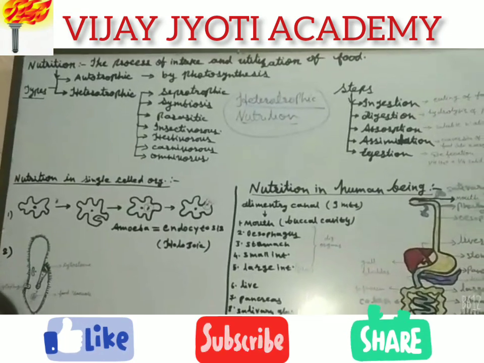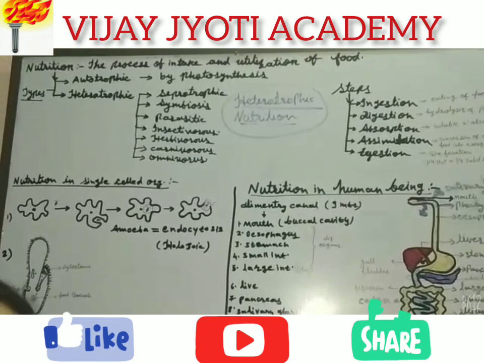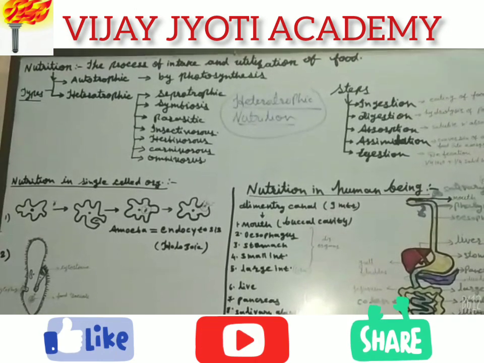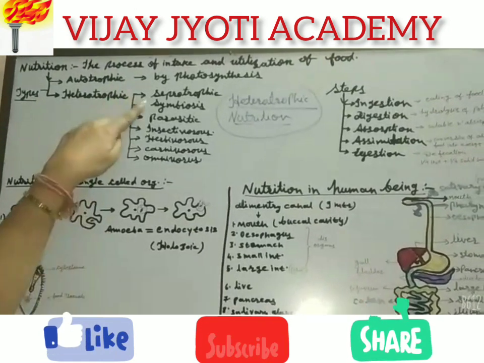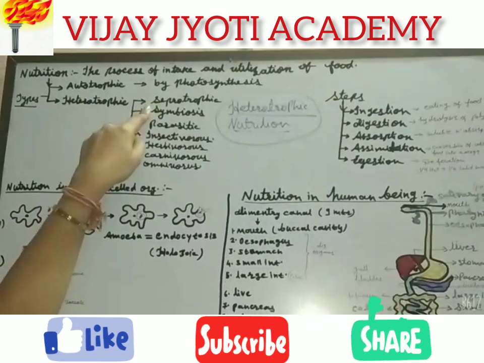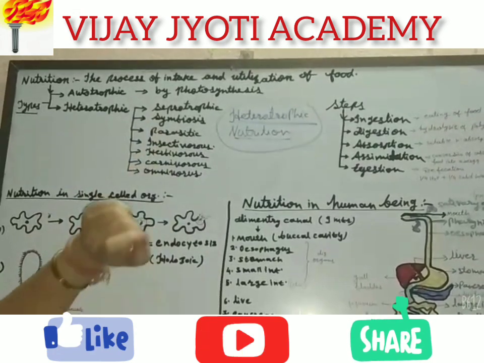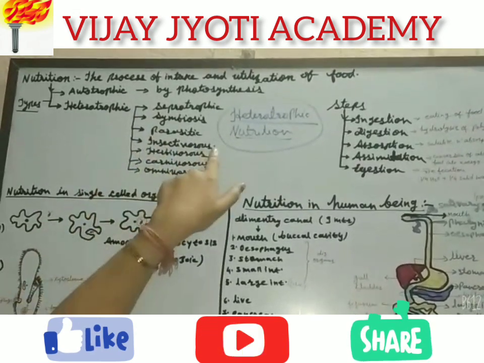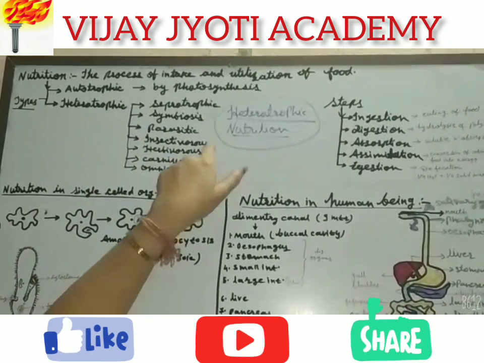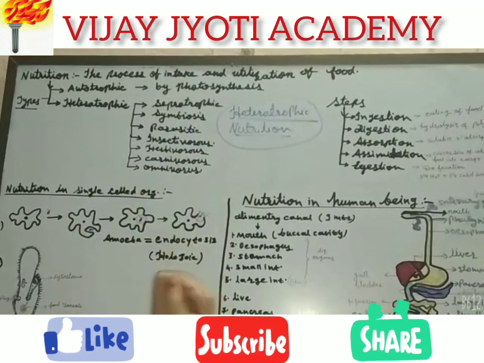If organisms are not able to digest the food, then they are called saprotrophs. In this way, they feed on dead and decaying matter. If they trap insects for getting nutrition, then the organisms are called insectivorous organisms. So these are the different types of heterotrophism.